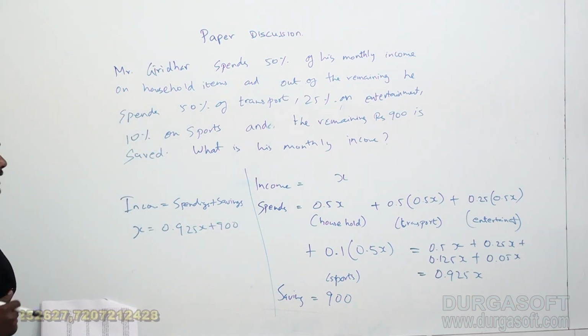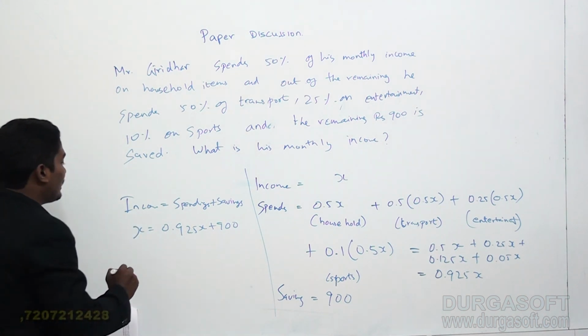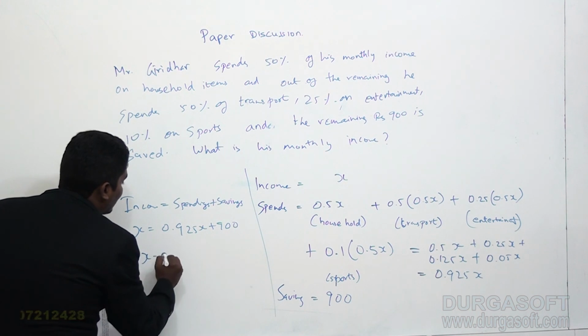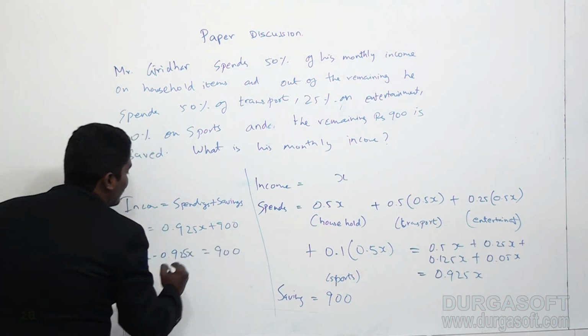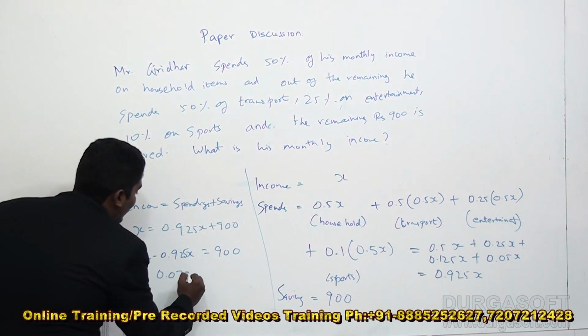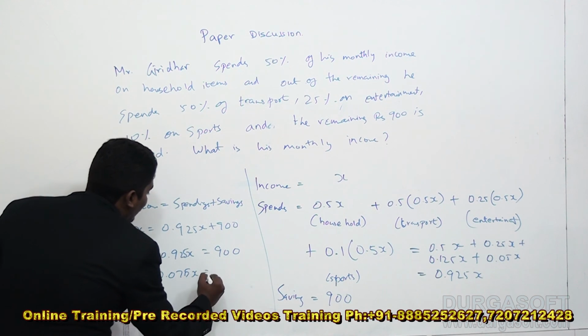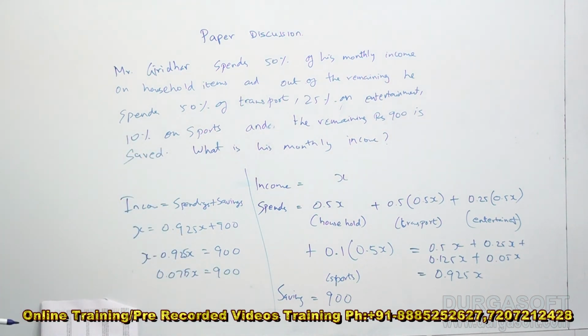When I bring this 0.925x to the other side, I will get x minus 0.925x will be equal to 900, which is 0.075x will be equal to 900.